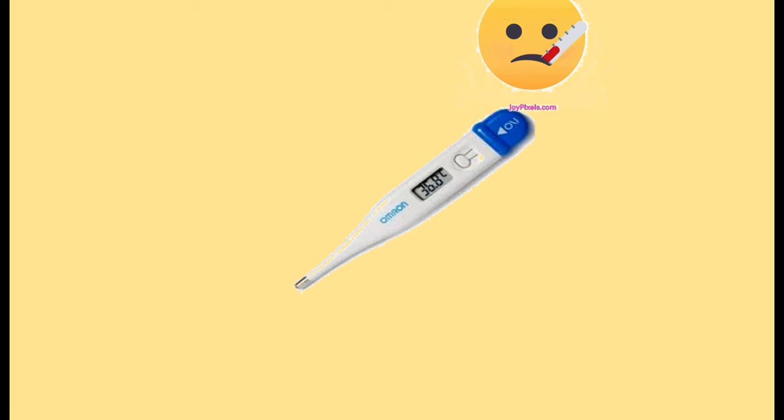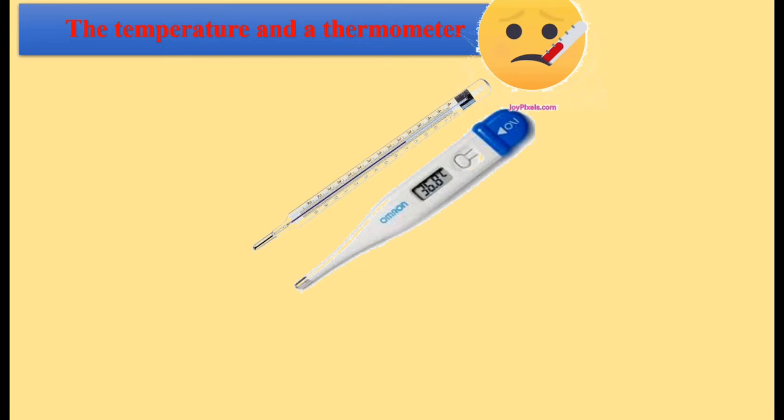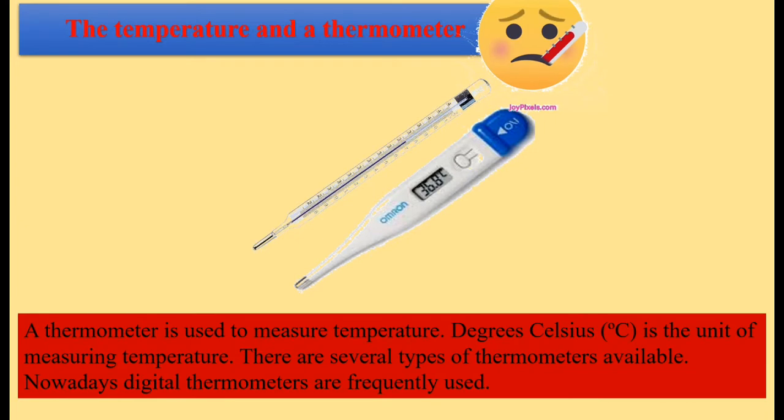For example, when you are not feeling well, if you have fever, what do your parents tend to do? They put a thermometer in your mouth. Now the thermometer and temperature are two different concepts. Temperature means how hot the body is or how cold that object is, and a thermometer is an instrument which is used to measure the temperature. So degree Celsius is the unit of measuring temperature.